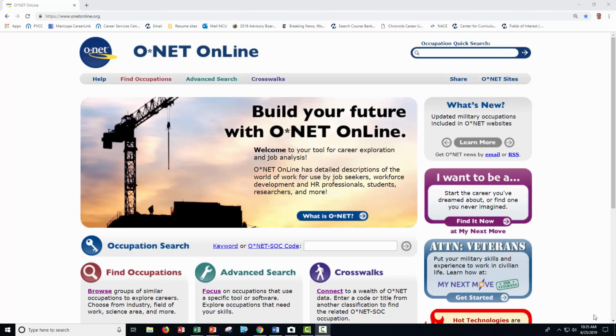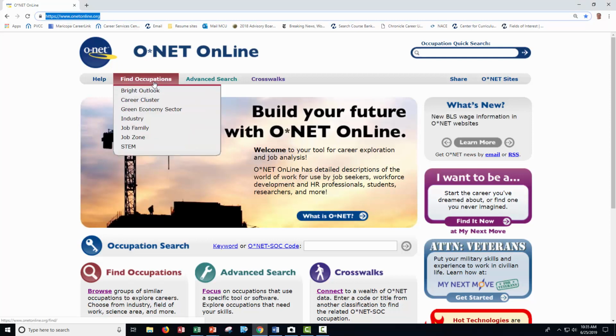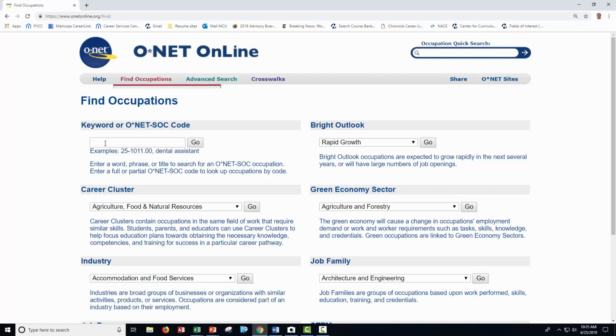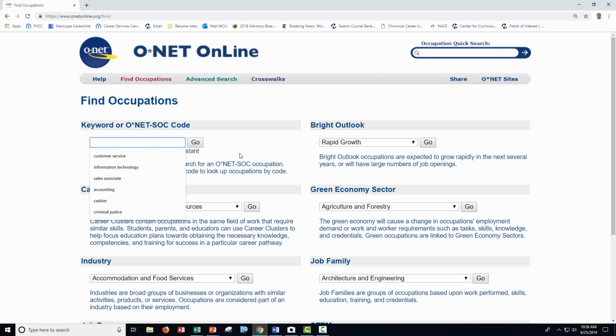So to find professional associations, you first want to go to O*NET Online, and here's O*NET Online. Once you go to O*NET Online, you'll go to Find Occupations. Click on Find Occupations, and type in a keyword that relates to your interest area. Say you're interested in social work. You type in social worker, you click on social worker and hit go.